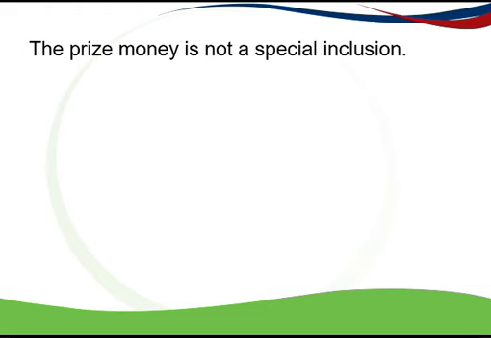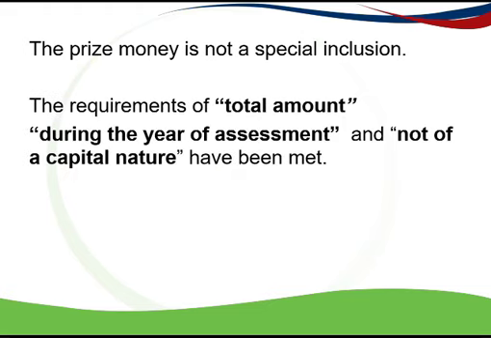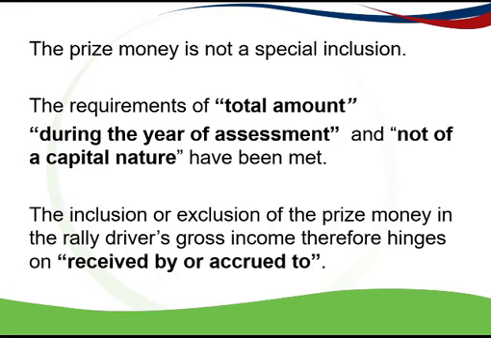So prize money is not one of the special inclusions, and we can see that there is an amount, and it was during the year of assessment, and it's prize money. It's not the sale of a capital asset, so you can see it's not capital in nature. So the inclusion or exclusion of the prize money in the rally driver's gross income hinges on whether he received it or it was received by the charity. It was paid directly over to them.